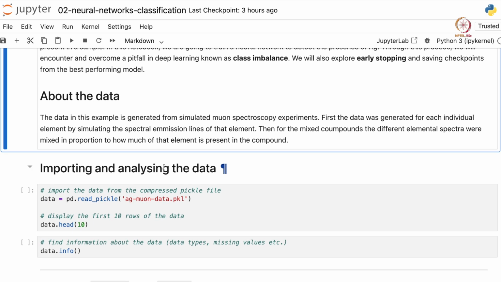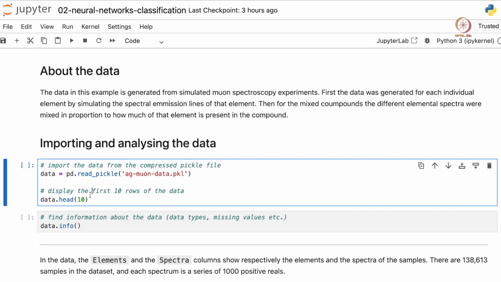To get started with the problem, let's start by importing the data. The data is present as a pickle file, and let's import it as a data frame, and let's look at the first 10 entries of the given data.